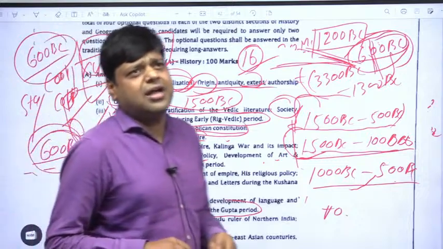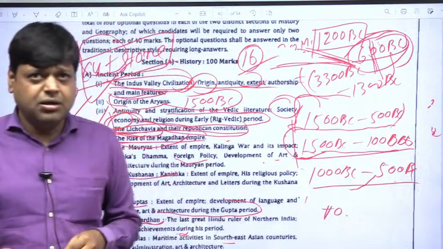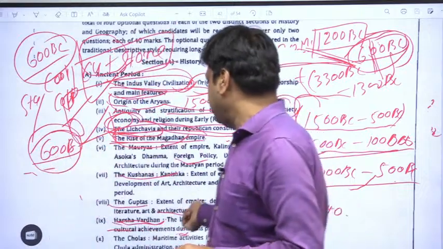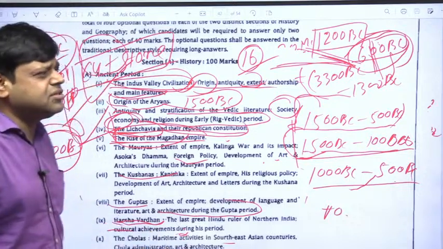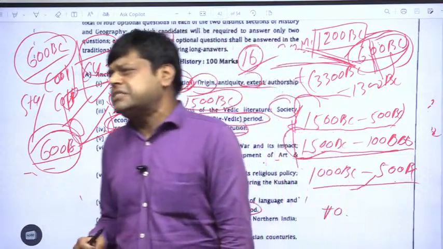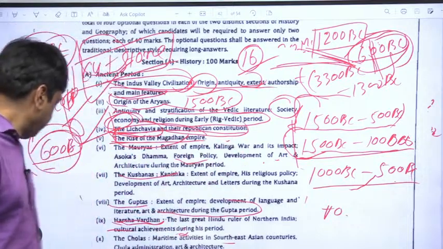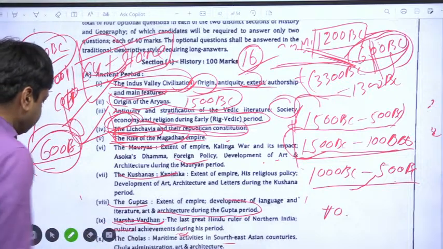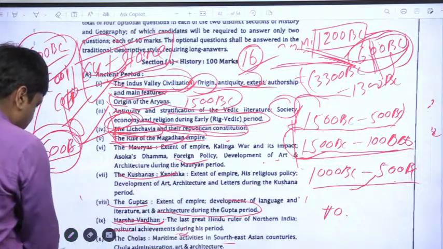We'll read about the art and architecture of the Cholas, like different types of temples like Brihadeshwar, Airavateshwar temple. These are temples made by Chola kings. We will also read about the Chola administration and Chola village administration, and questions have been asked in the 6th JPSC about the Chola administration. Very important topic. And the last topic in ancient India is cultural achievements of the Pallavas.